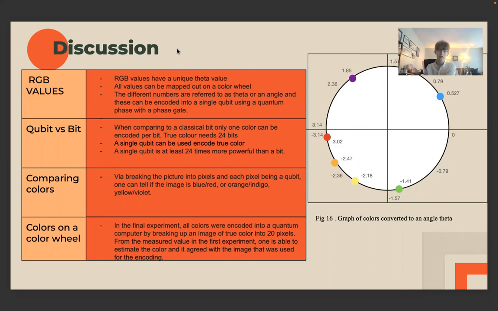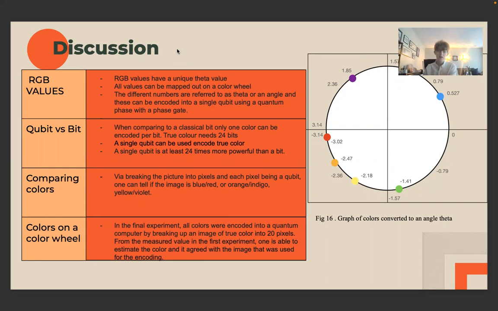When comparing a qubit to a classical bit, only one color can be encoded per bit, but true color needs 24 bits. A single qubit can be used to encode true color, however, meaning that a single qubit is at minimum 24 times more powerful than a bit.